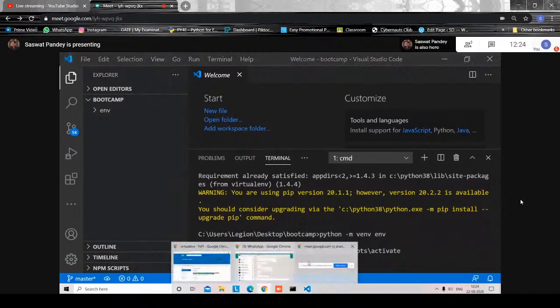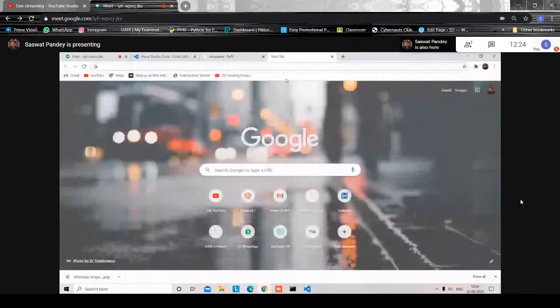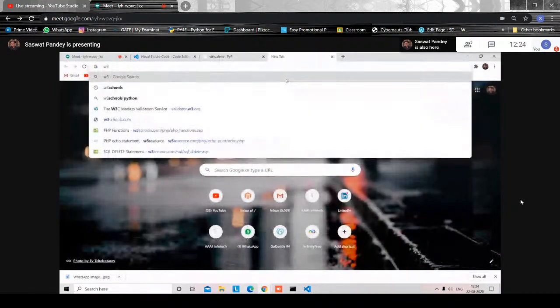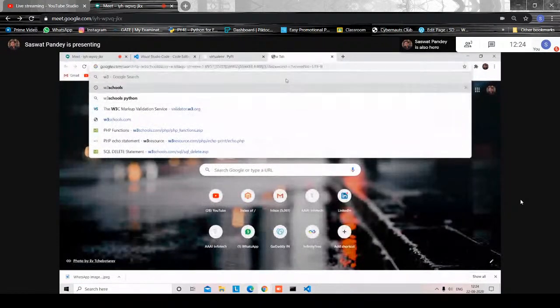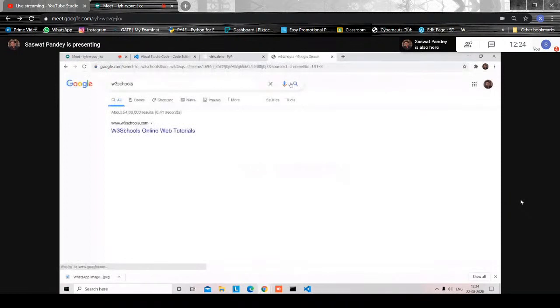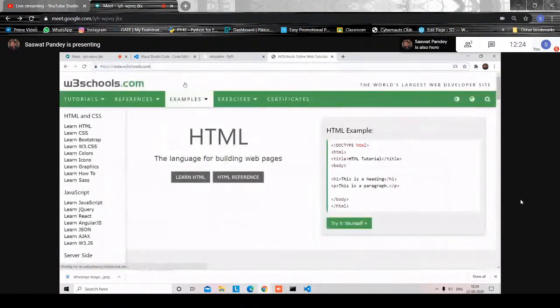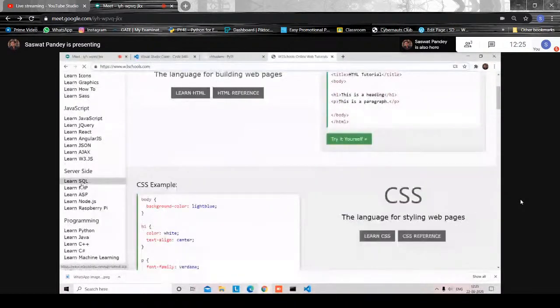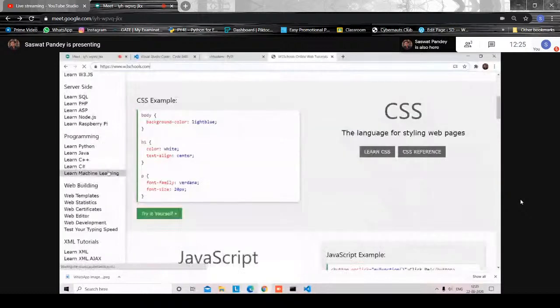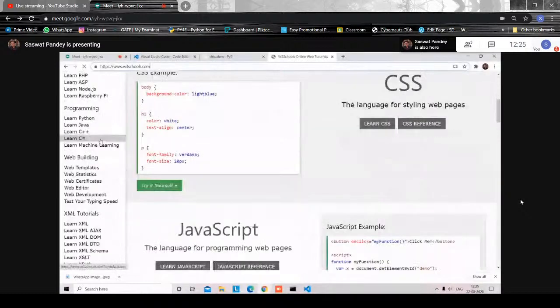But before getting to the direct programming and taking it head on, I'll tell you what I used to study Python. There were so many MOOC courses and stuff, but still my personal favorite was W3Schools. This is the favorite website I use. You can use it for generally anything. It has a lot of stuff, like serious stuff. You have JavaScript, you have server side programming, and you have C++, C sharp, machine learning, and there's so much more.